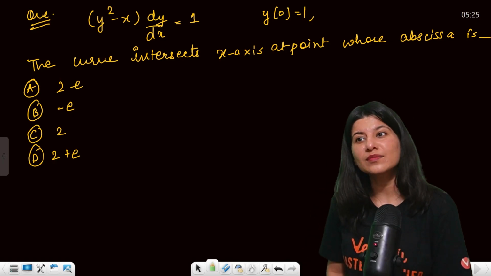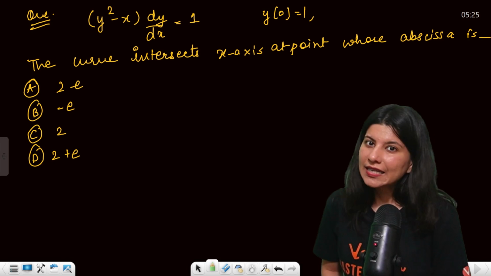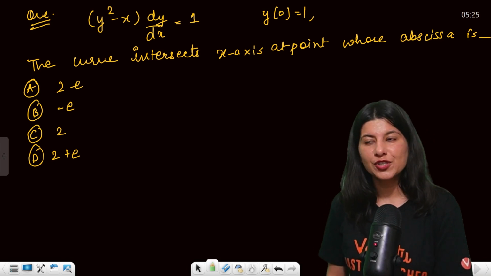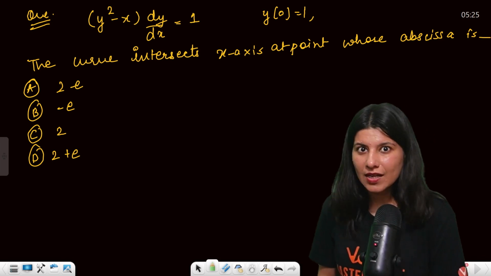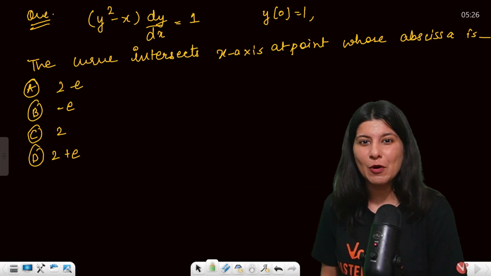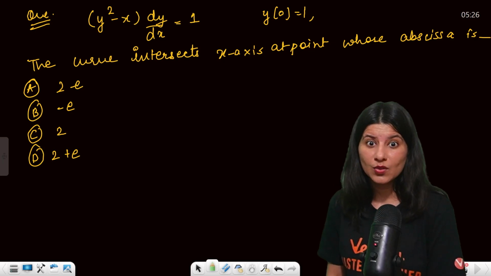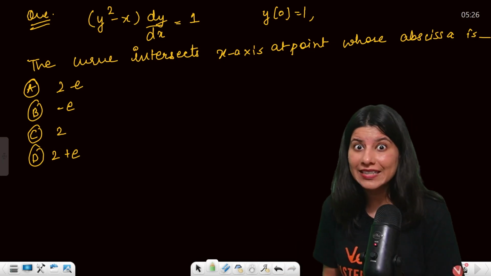So now just understand the same thing I am gonna tell you. Whenever you see a differential equation question, start by finding out which form this is. Is this variable separable? No, it is quite evident. You can't separate x and y right away, right now.